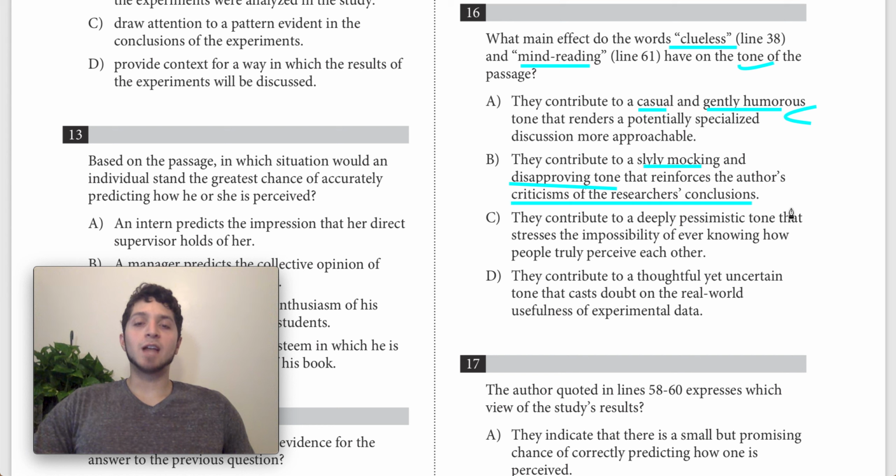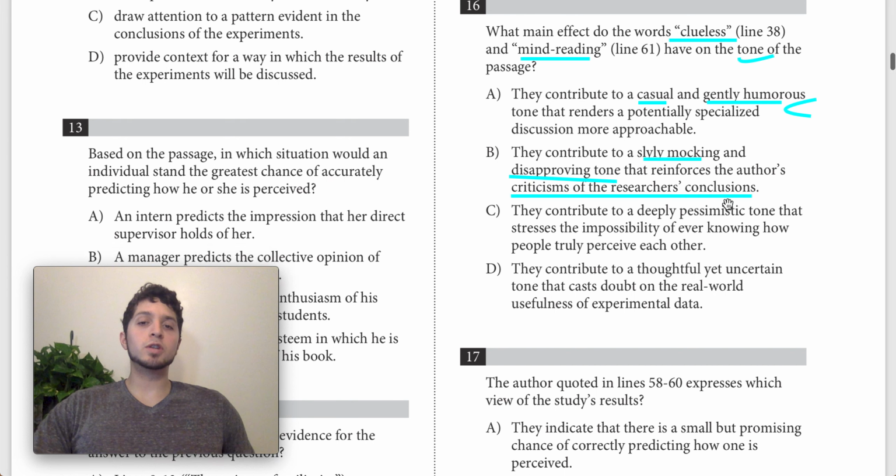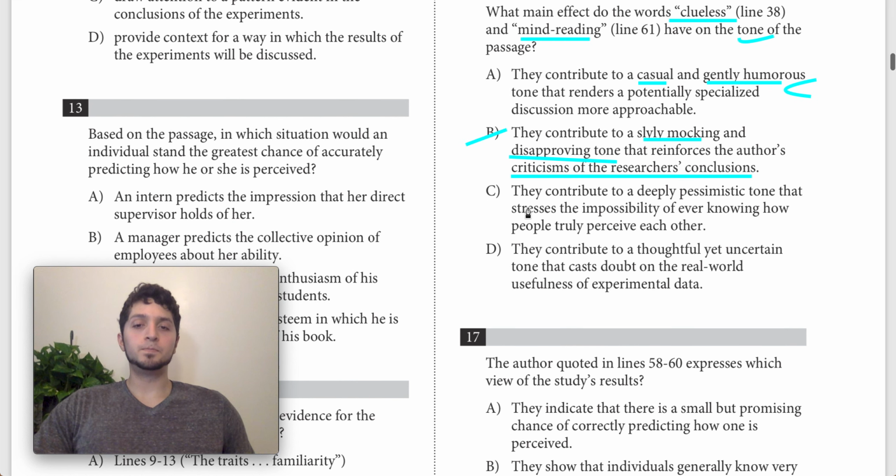The author is kind of a neutral third party, just sort of narrating the results of the experiments. If anything, they're in favor of the experiments. I really haven't seen a passage on the test where you have this tension between what the author believes versus what the research they're analyzing says. It's a little too sophisticated, I think, for the text. So definitely the author's not criticizing their conclusions, so I think we can get rid of B for sure.